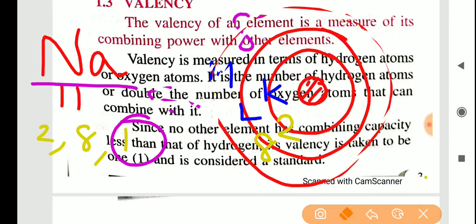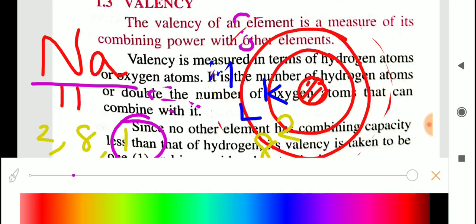So sodium will exist with how many shells? Sodium will exist with only K shell and L shell. So now sodium is having only 2 and 8 electrons.